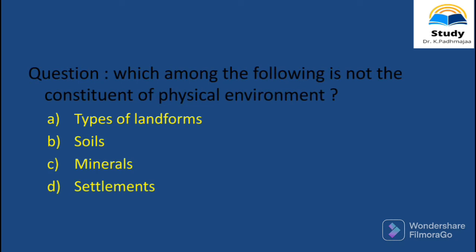Next question. Which among the following is not the constituent of physical environment? A. Types of landforms, B. Soil, C. Minerals, D. Settlements. The correct answer for this question is D. Settlements.